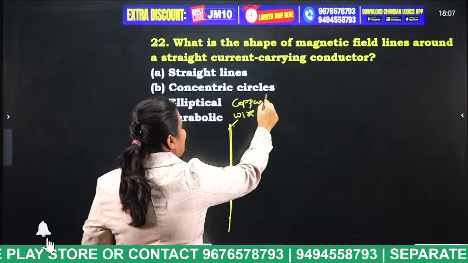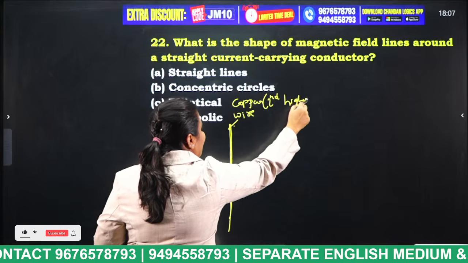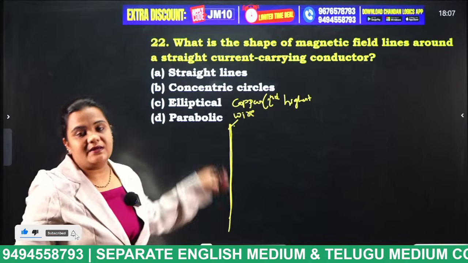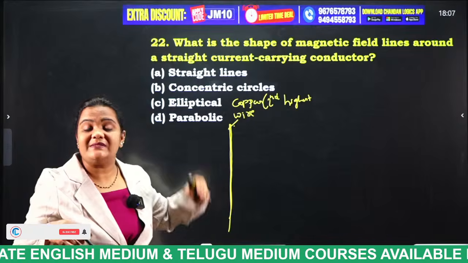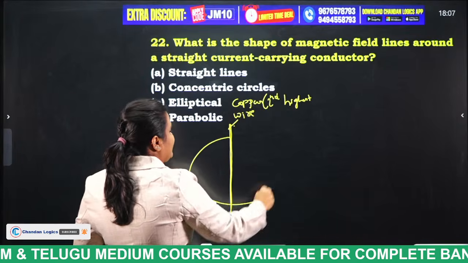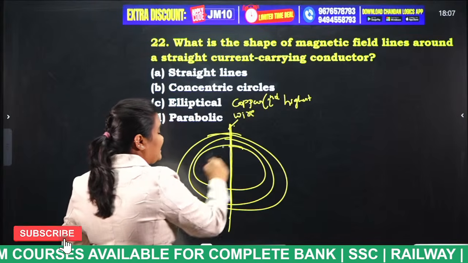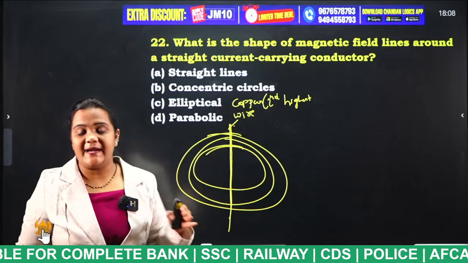Copper is the material with the second highest electrical conductivity. So it stands erect. How will the magnetic field surround this wire? In the form of concentric circles. In the form of concentric circles, the magnetic field surrounds this conducting wire.